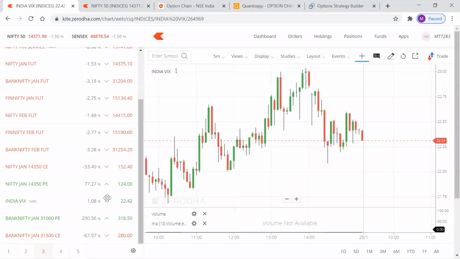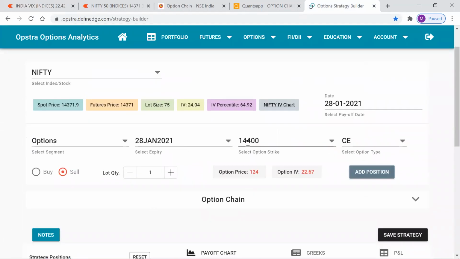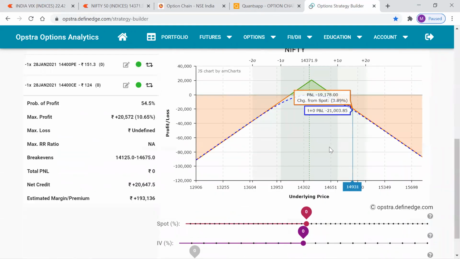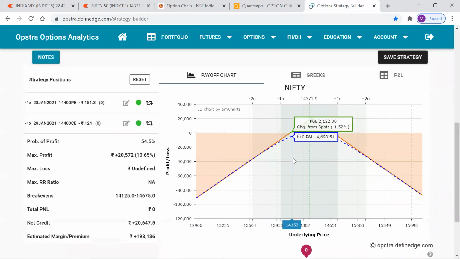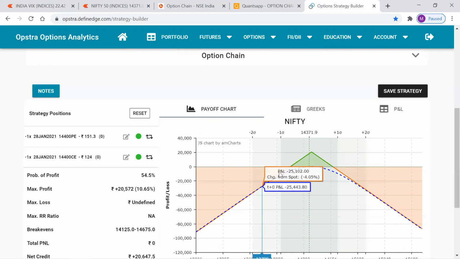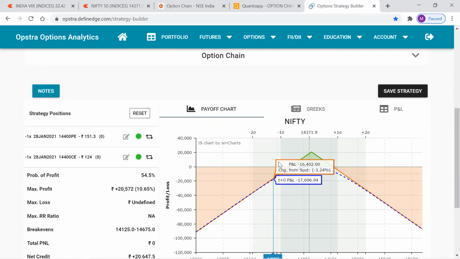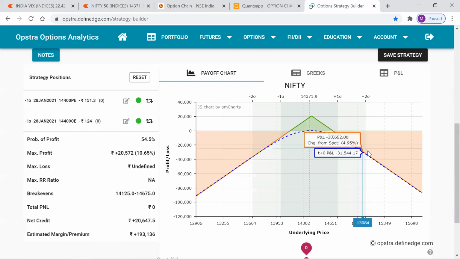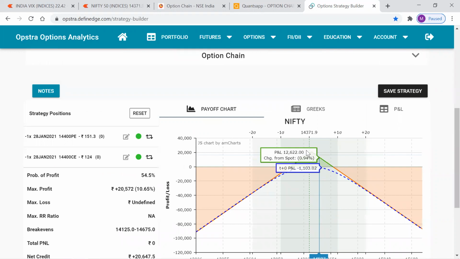Let's get on to the payoff chart and look at it. What I have done here, I have chosen 14,400 and I have shorted the CE and PE. This is how the payoff chart looks. Look, the risk is unlimited here. If the market is coming down drastically, then you will get more loss. If the market is moving upward drastically, then also you'll be losing more money. Here the profits are limited.